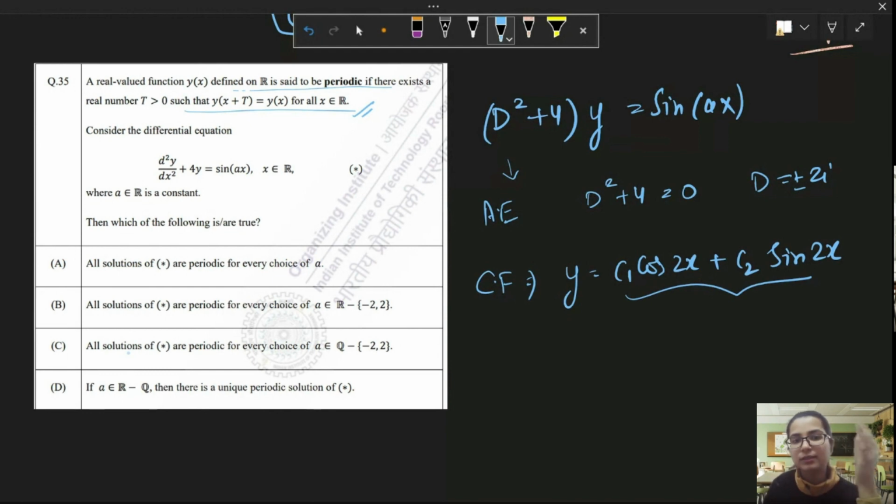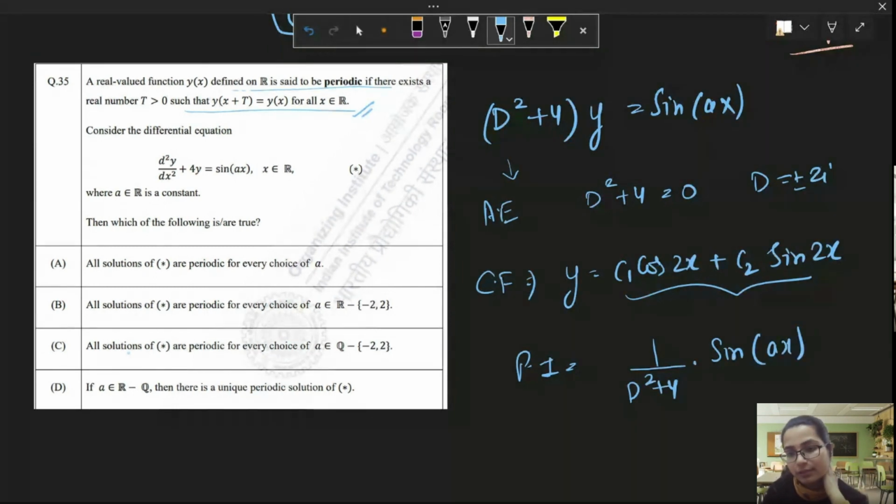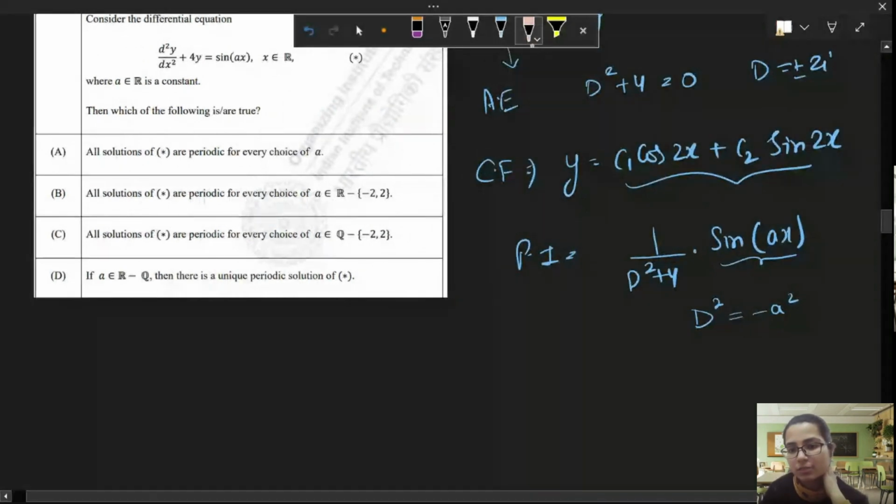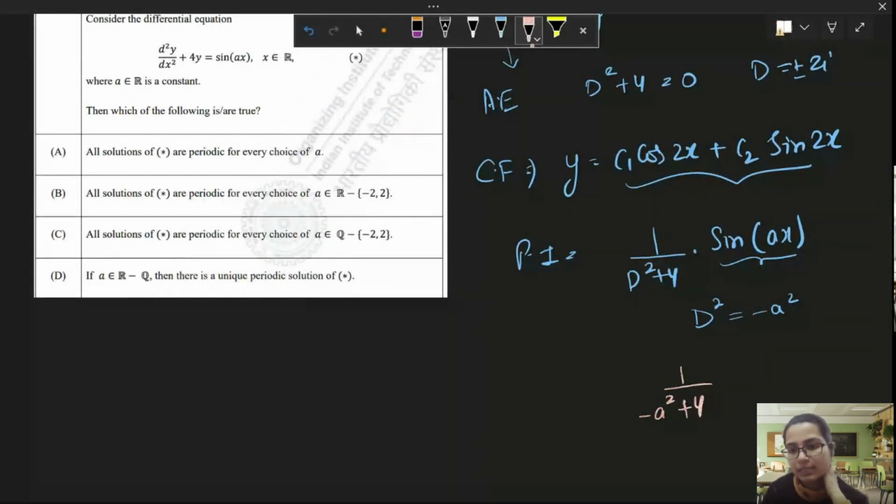And for the other part, the particular integral, let's see what it will give us. 1 by d square plus 4 into sine ax. Now, for this trigonometric function, we replace d square by minus a square in case of sine and cos. So when we replace d square by minus a square, we get 1 by minus a square plus 4 sine ax.